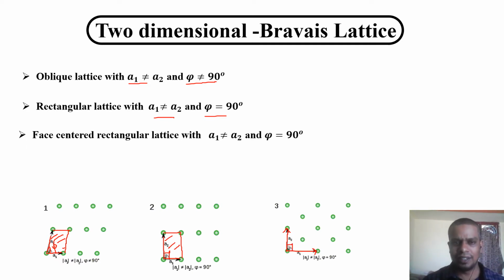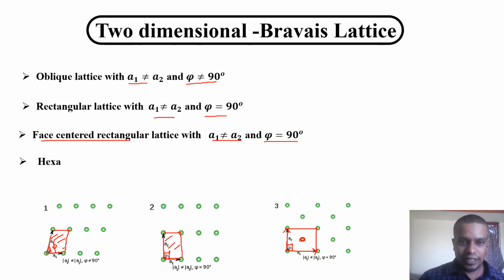It is face center rectangular because it's a right rectangle, the two lengths are different. Face center means if you complete this rectangular structure, there is one lattice point at the center of the face. That's why we call this a face center rectangular lattice. The lengths are different. The angle between the two vectors is 90 degree.